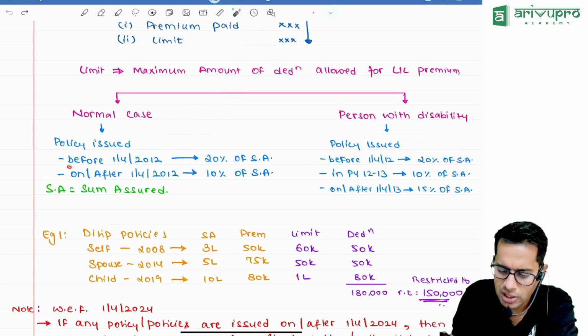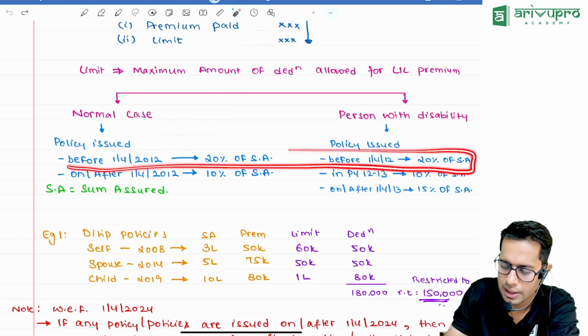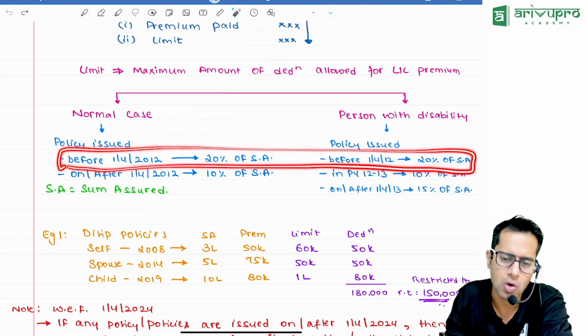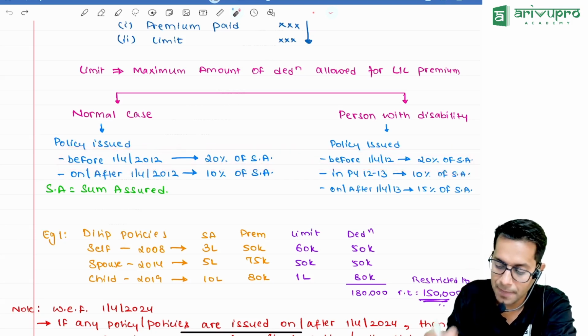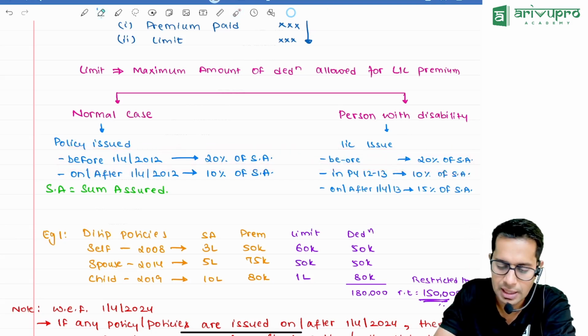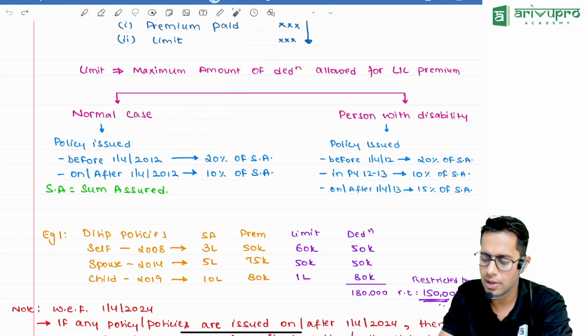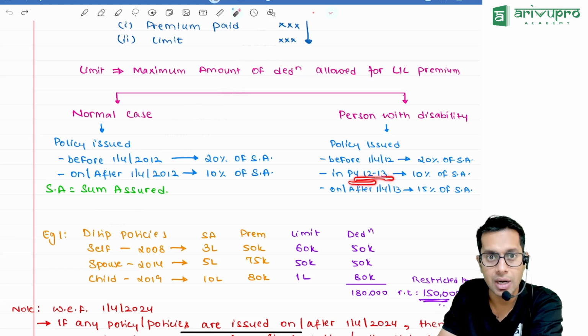Meaning, if the policy is before 1st of April 2012, then it is 20%, whether you are a normal person or a disabled person. But if the policy is issued after, in the year 22-23 for a disabled person it is 10%, and from 1st April 23 it is 15% of sum assured.